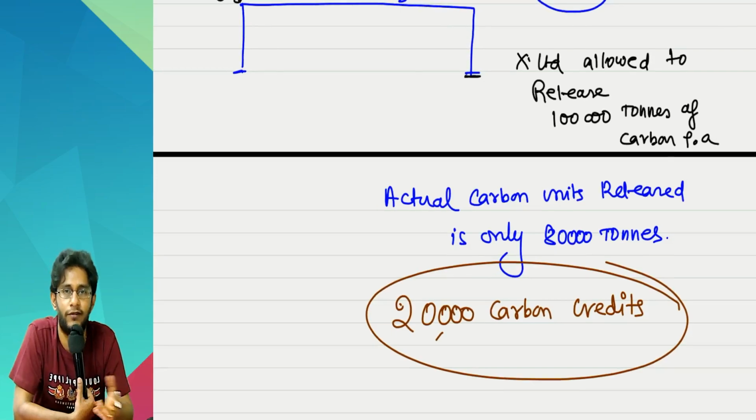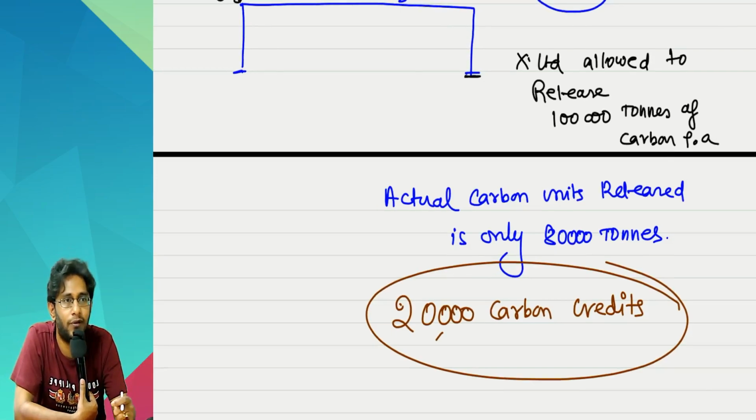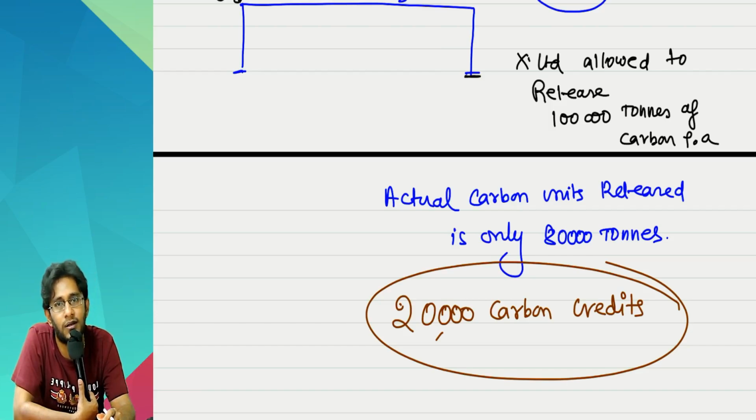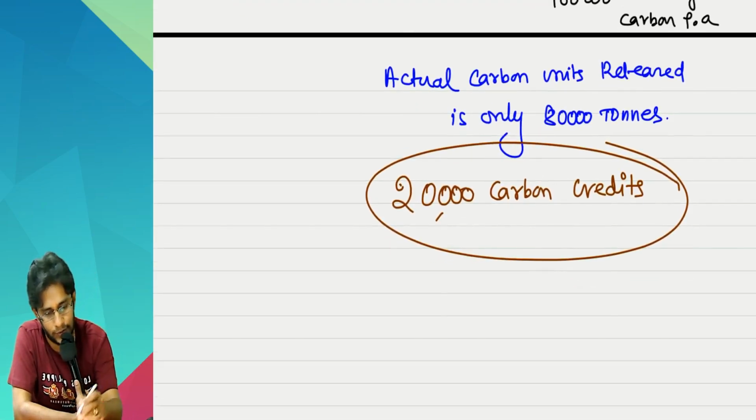This is like you saved environment, no? You have been given 20,000 carbon credits. What is this, sir? Award? Not award, reward. What you can do with this 20,000 carbon credits is sell it. Sir, who will buy, sir? Who will buy? Look at this.